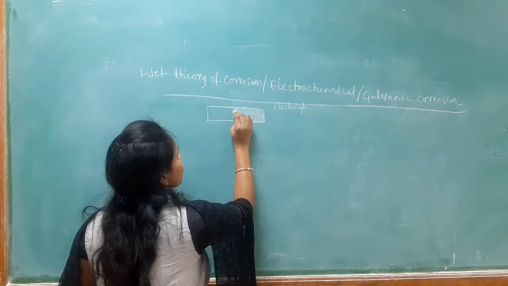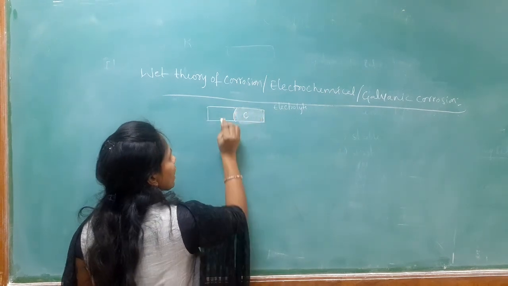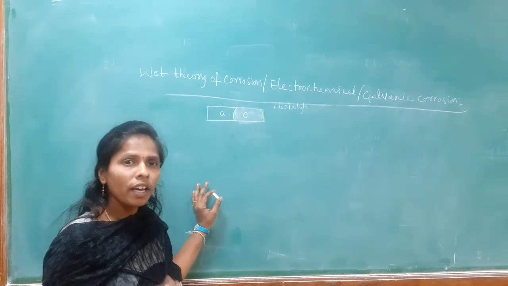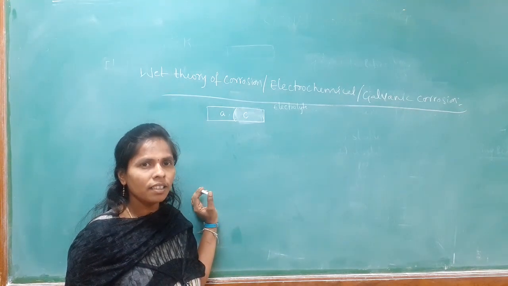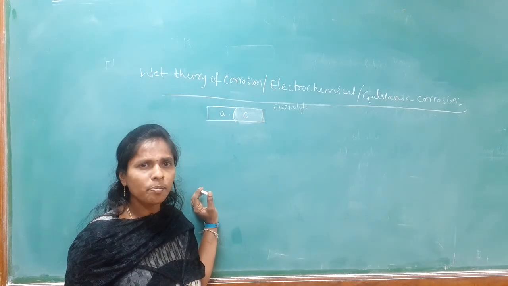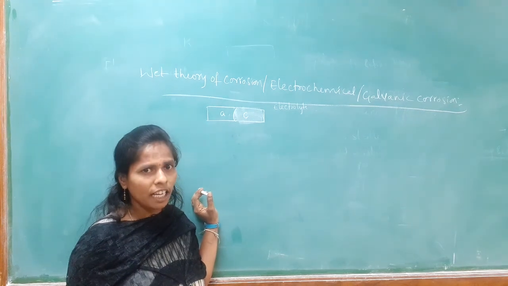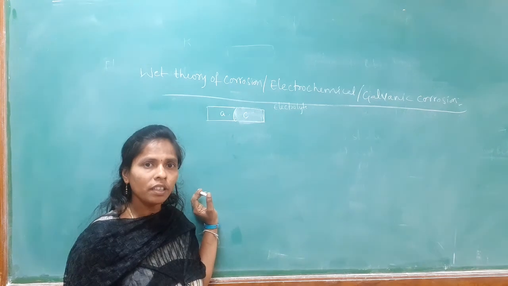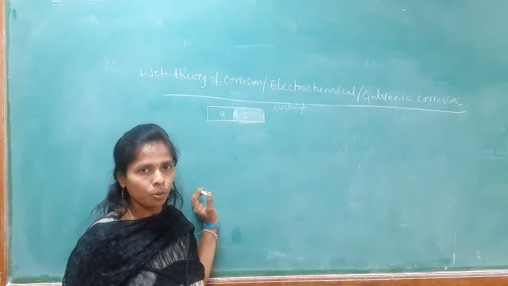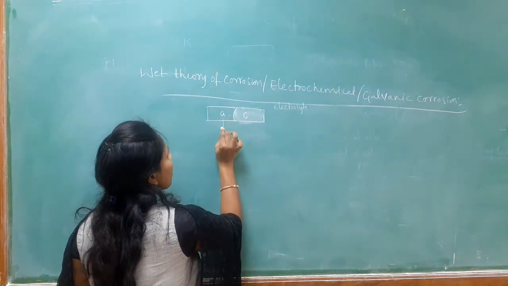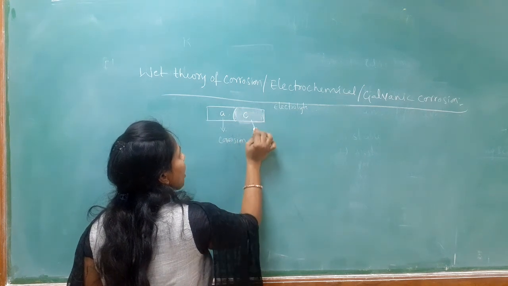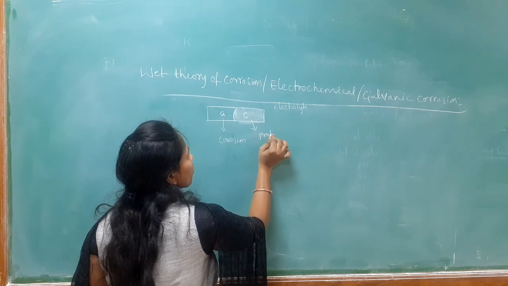Let us assume this part is acting as a cathode and this part is acting as the anode. But we know where the corrosion takes place. Corrosion generally takes place at the anode, and wherever the part is cathode, that part is protected from the corrosion. So, here this part is going to undergo corrosion, whereas this part is going to be protected from the corrosion.